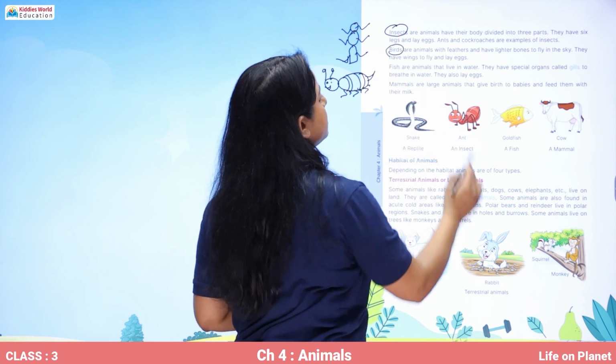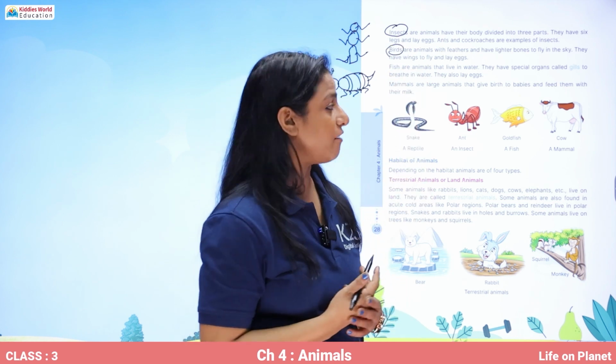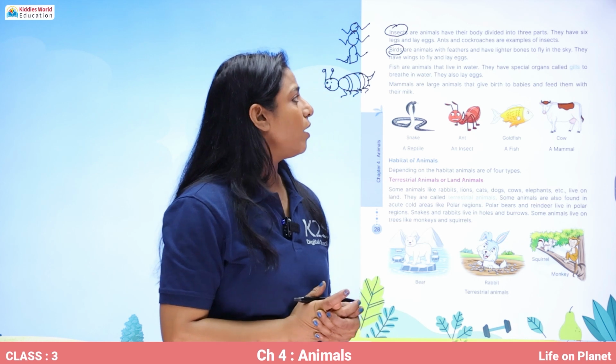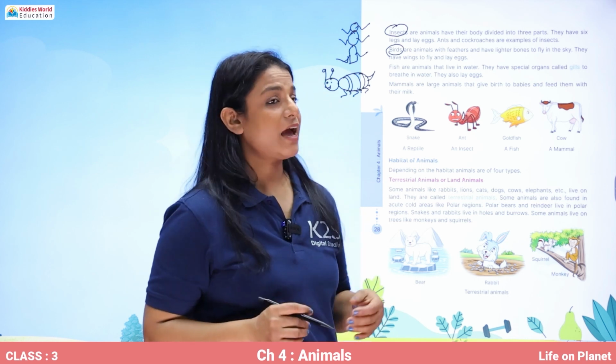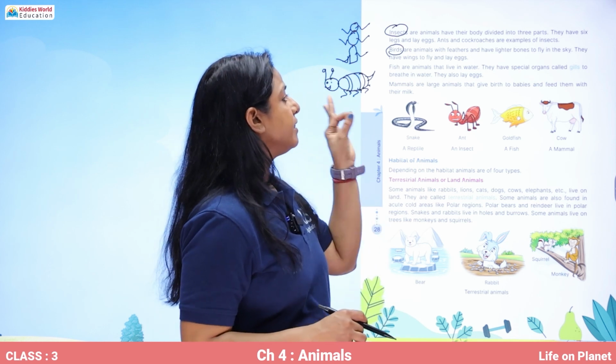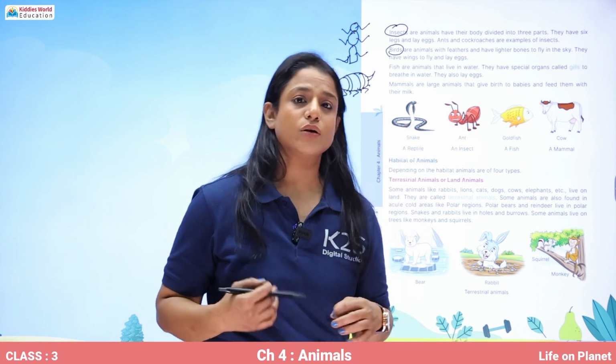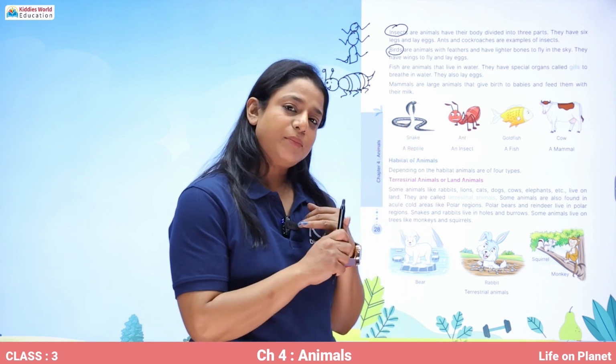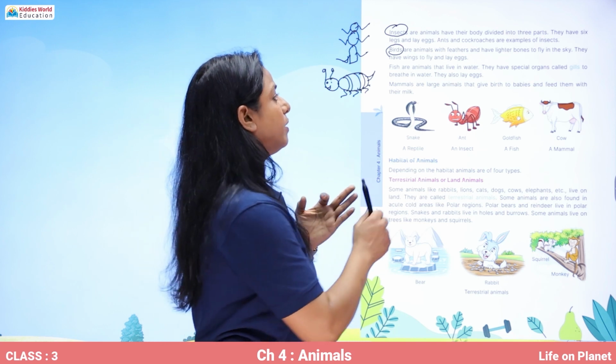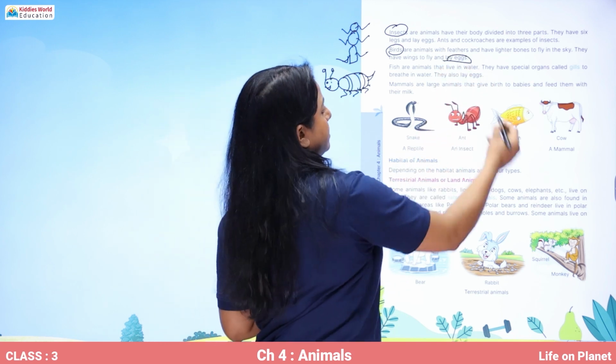Then comes the birds. Birds are the animals which have feathers on them, and they have lighter bones, and they have a beak also. They have wings to fly, and they also lay eggs. So reptiles, insects, birds, all of them lay eggs.